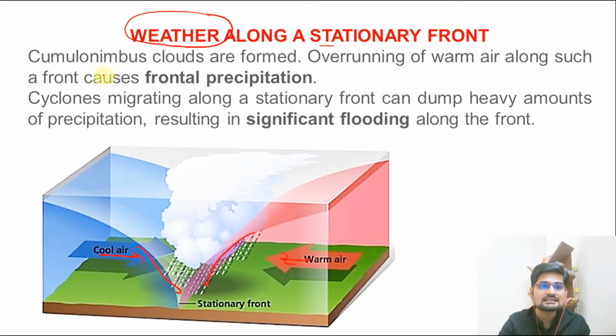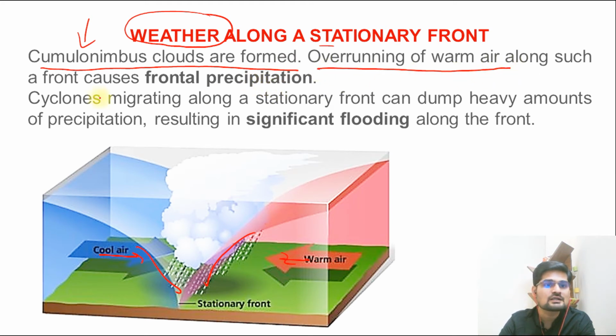Remember, this is where cumulonimbus clouds are formed, and we will understand in detail what this cumulonimbus cloud is in the cloud classification that is going to come in the lectures to come. So remember what is happening, this frontal action. The overrunning of warm air along such a front causes frontal precipitation. Now remember, this is this zone.